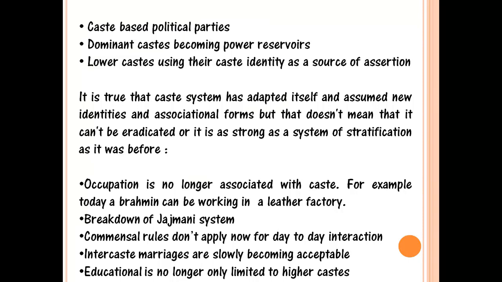Then intercaste marriages are slowly becoming acceptable, at least in urban areas. Before that, intercaste marriages were a big no-no. There was only endogamy. Now it is also still prevalent, but there has been a breakthrough and intercaste marriages are slowly becoming acceptable.